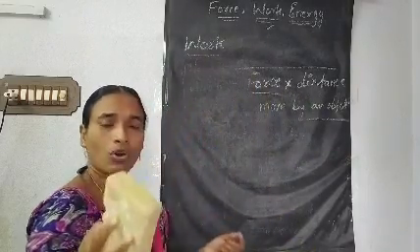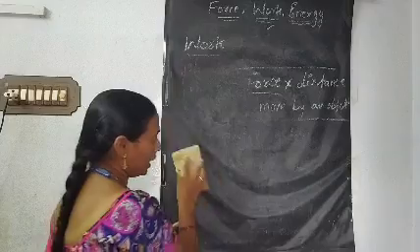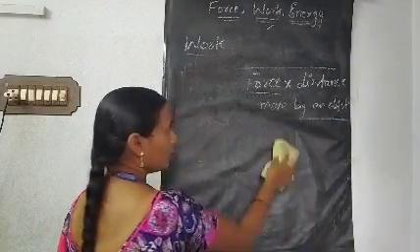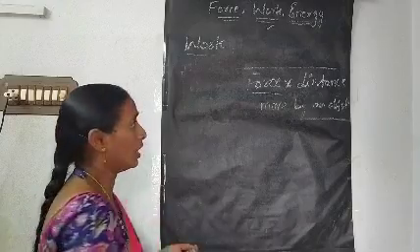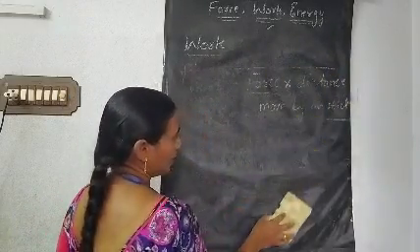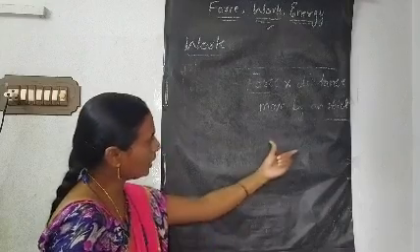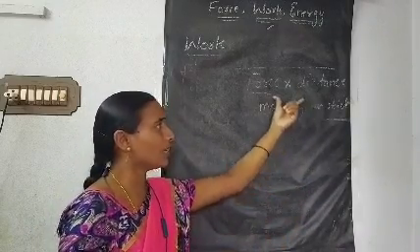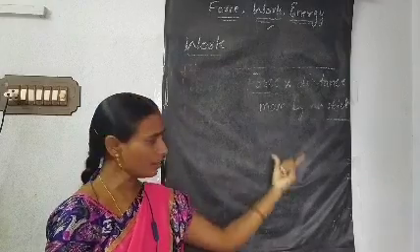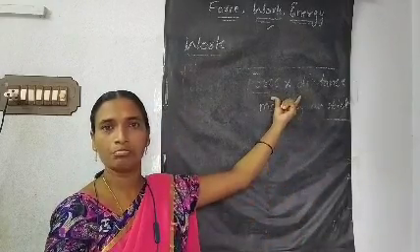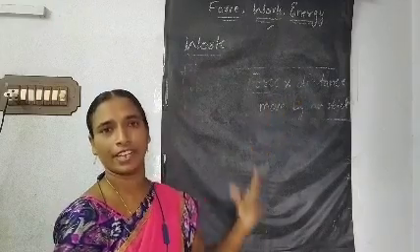If I have a lot of energy, I can rub the board neatly. Yes. If I don't have energy, like this only I am rubbing the board. What is the difference here and here? Here the board is clear, but here some of the words are disturbing. Yes, here the work is done perfectly, but here the work is not done perfectly.